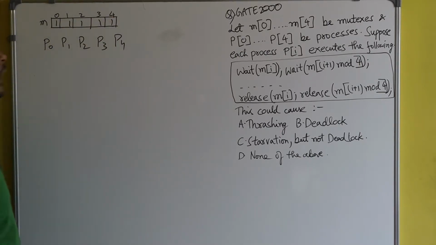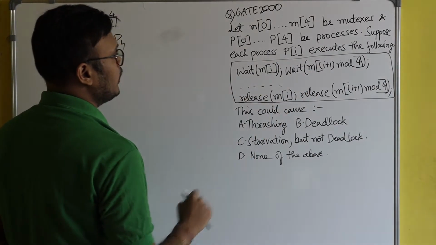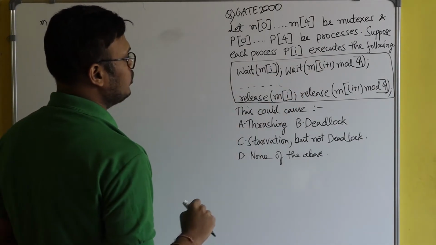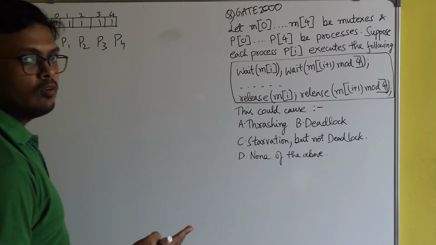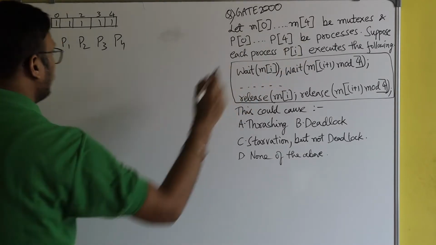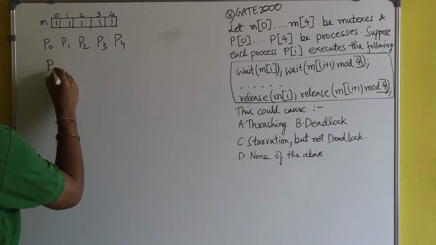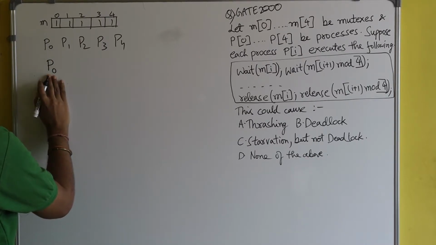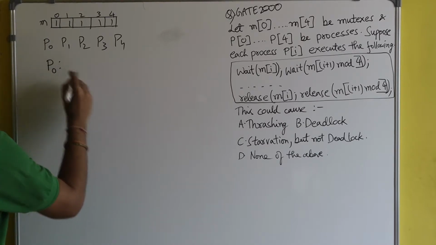Now a process Pi has to execute this code. Suppose I am talking about process P0. What is the code for process P0?